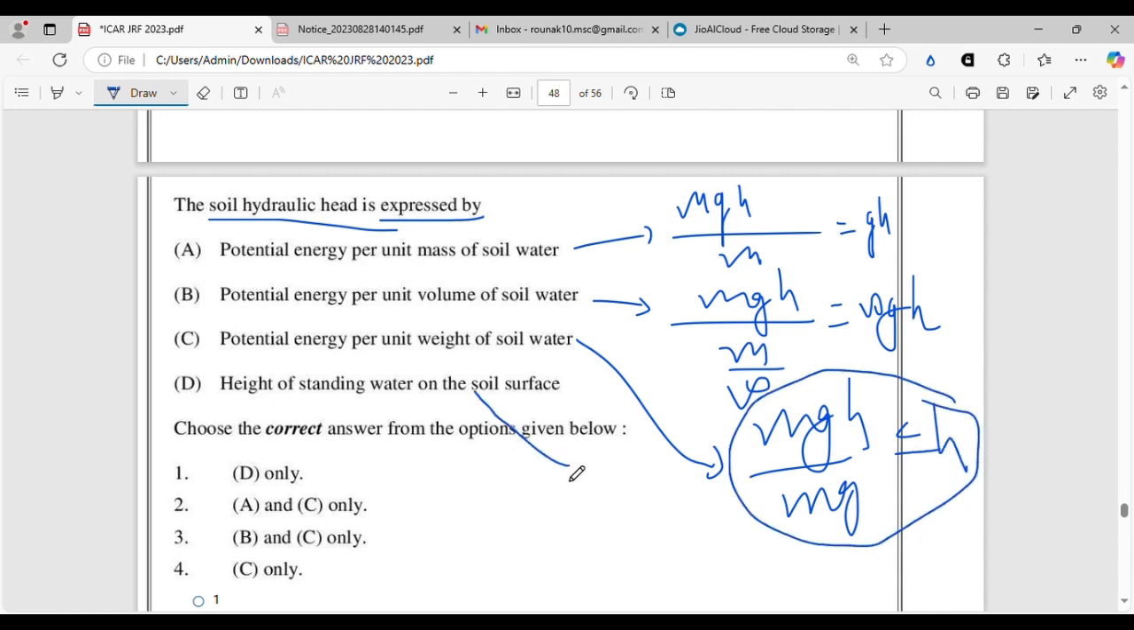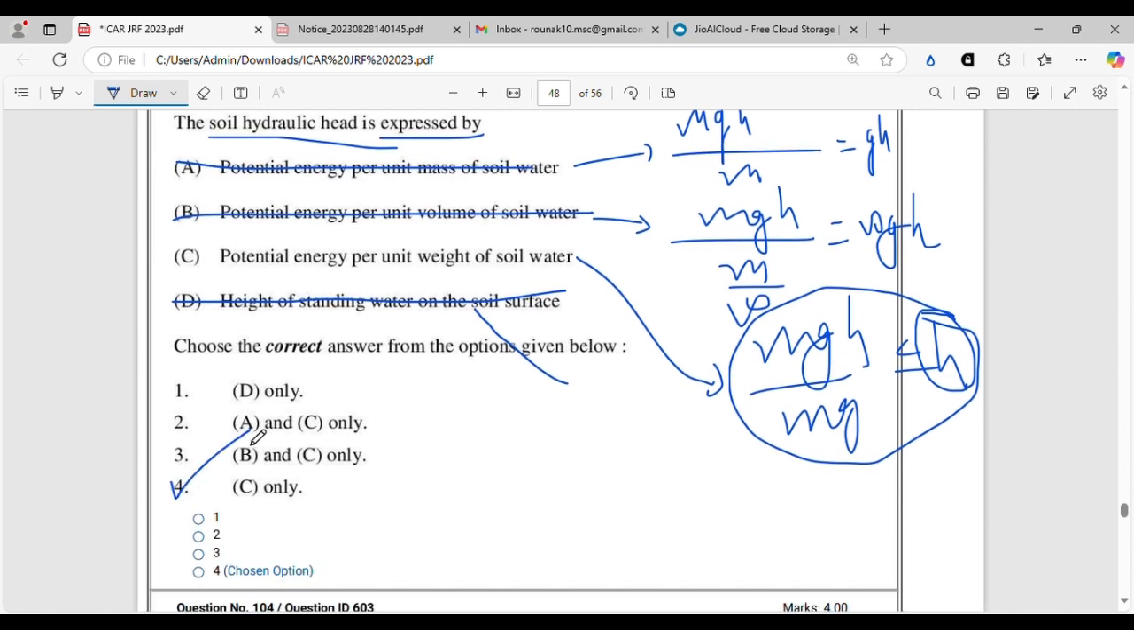And height of standing water on the soil surface, that is not the hydraulic head. Height of standing water on the soil surface is the height of the water column, but that cannot be said as the soil hydraulic head. Soil hydraulic head is h, this h. All right. So the correct option will be only C. C only. All right. 4 is the correct option.